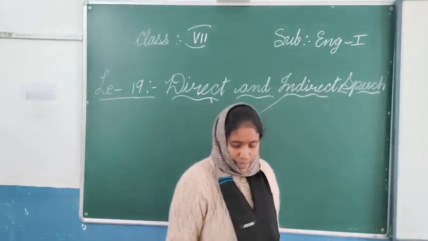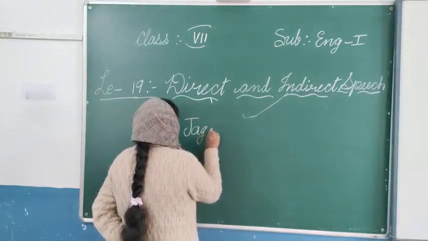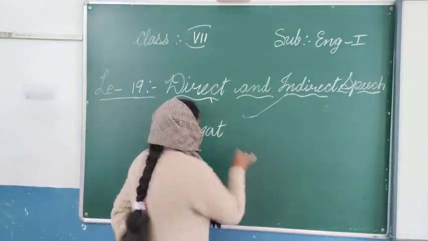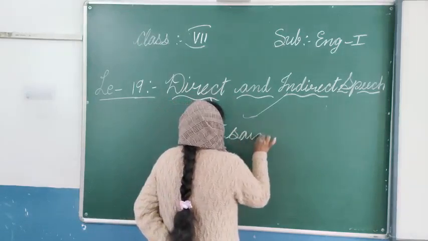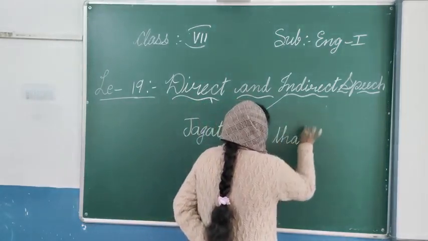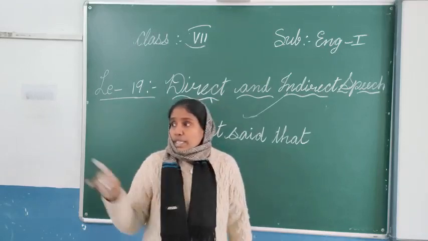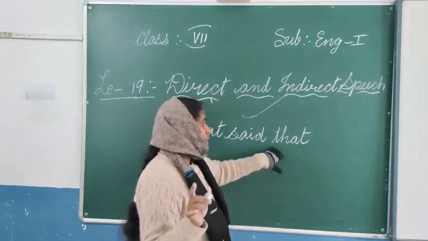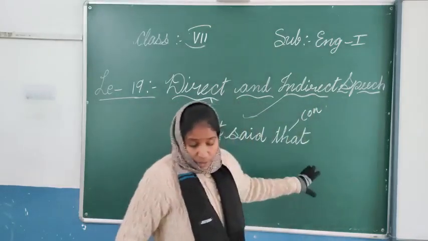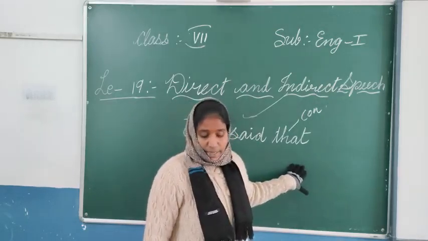So here, the first word we will write, suppose, is Jagat. Jagat said. And here a conjunction will be used: Jagat said that. In direct speech there is no conjunction at all, but in indirect speech we will be using the conjunction. So, Jagat said that, what did he say? He studies.